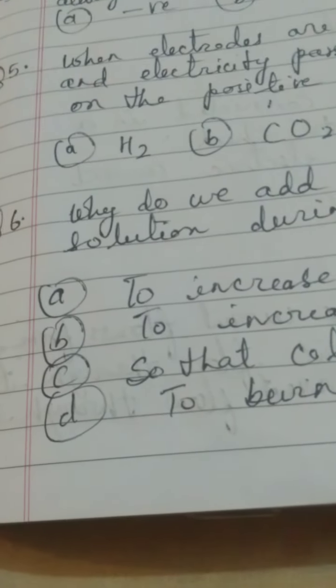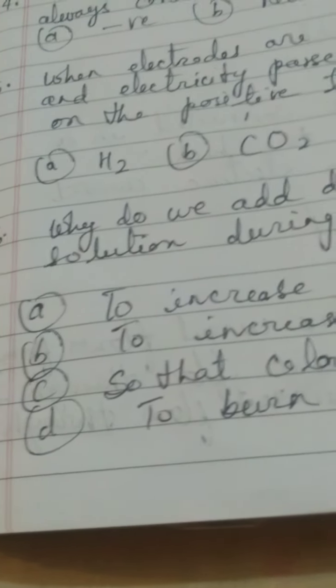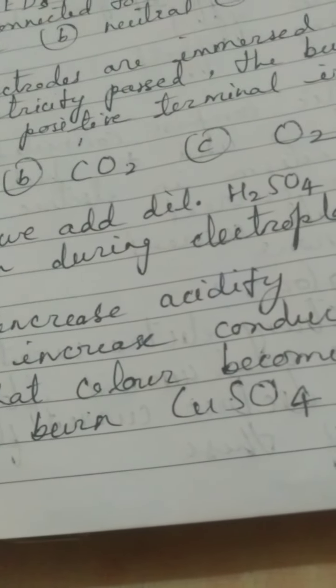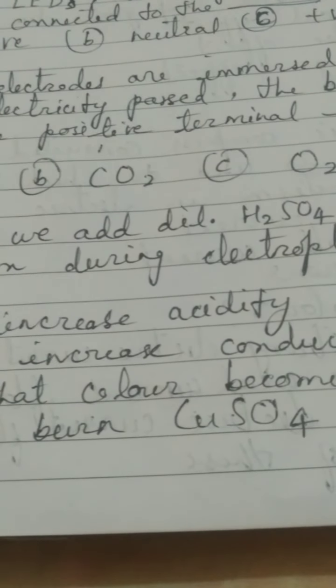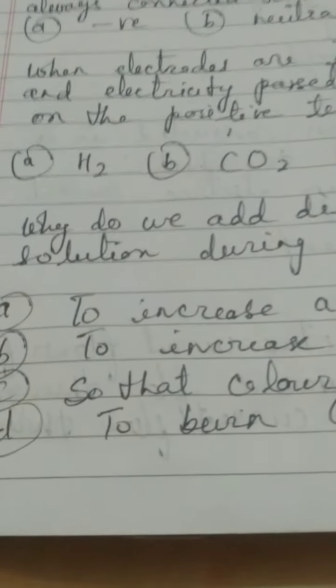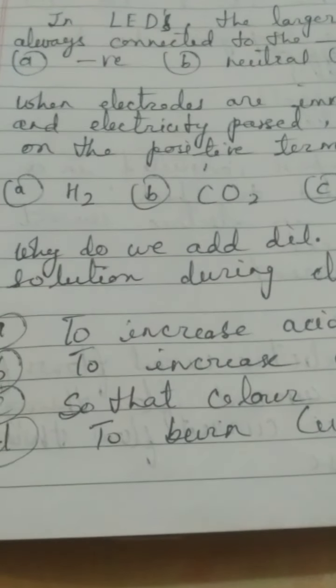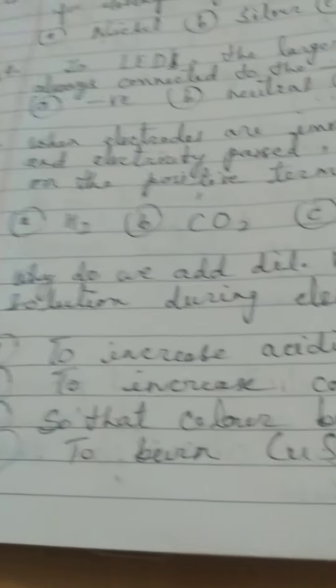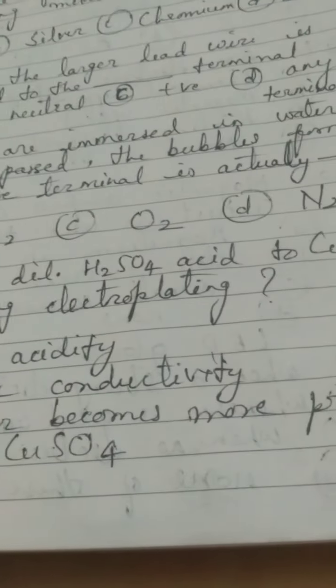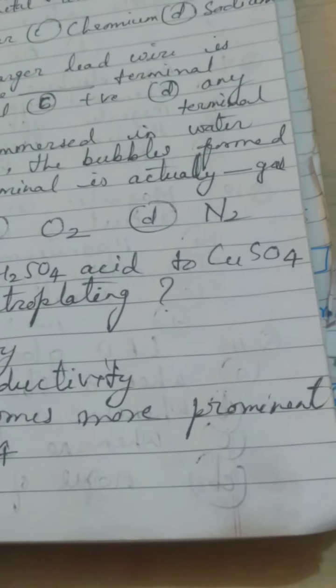The first option is to increase acidity. Why would we try to increase the acidity of the electrolyte? That does not look correct. Then B, to increase conductivity. Yes, can it be? Just think upon it. C, so that color becomes more prominent.